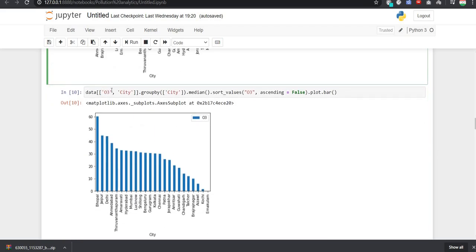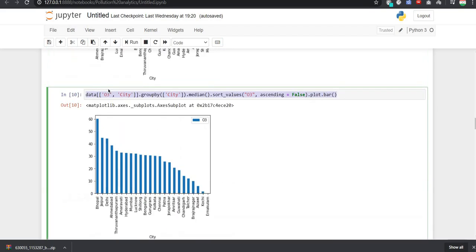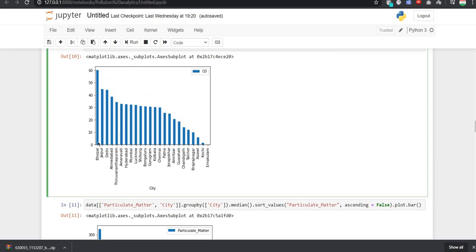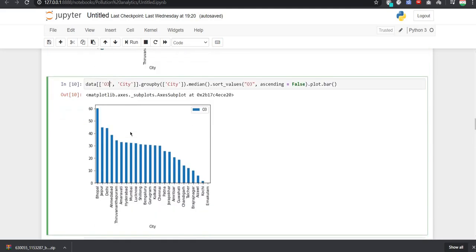Same here also, for ozone, you can see that the same command we have used. Instead of CO we have used O3 here, as you can see, and all the other things are the same. And here also we can see that Bhopal is high in this graph, and therefore we can conclude that Bhopal is mostly affected due to O3.